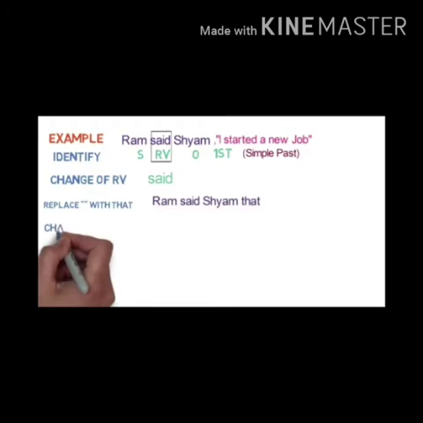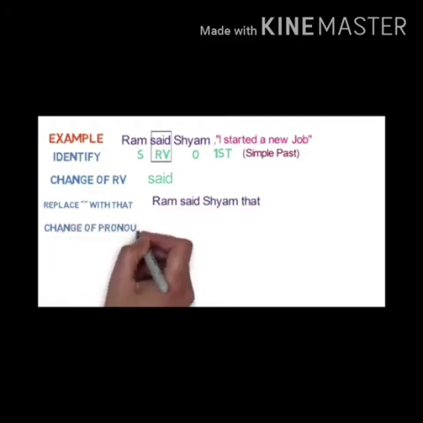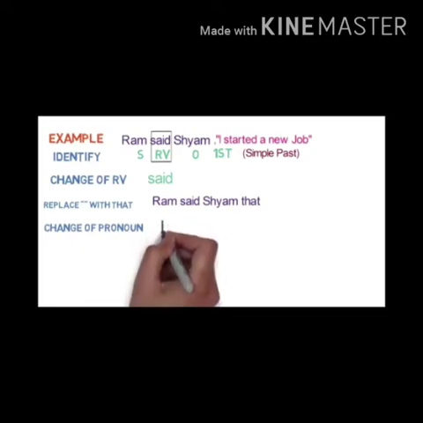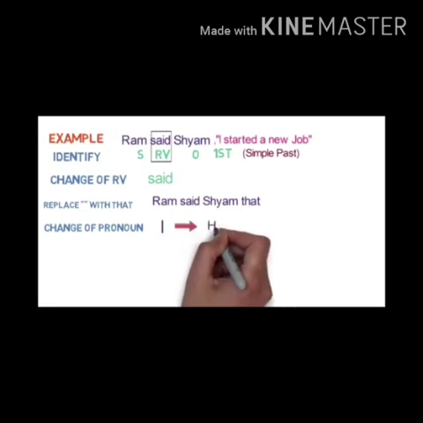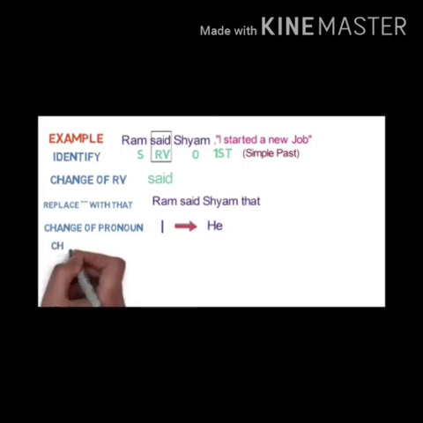Okay. That I started a new job. Here I is the first person. It will change according to the subject, and the subject is Ram here. So he started a new job. Now see the change of tenses also. Started a new job, had started a new job, because simple past will change into past perfect tense.